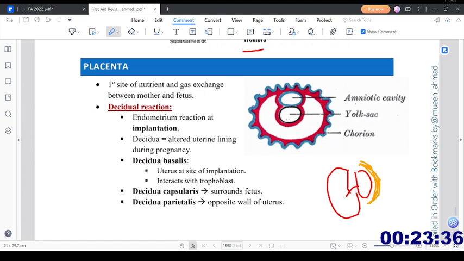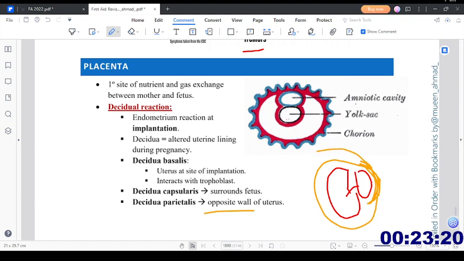Decidua capsularis surrounds the fetus. The part of the decidua that is surrounding the fetus is called the decidua capsularis, and the decidua parietalis is the opposite wall of the uterus.